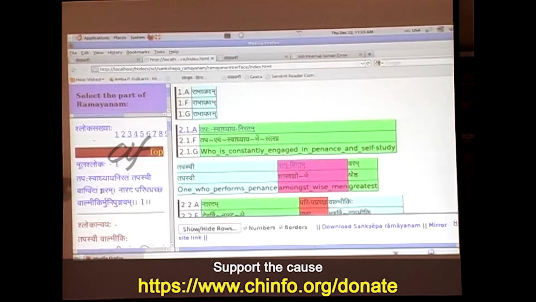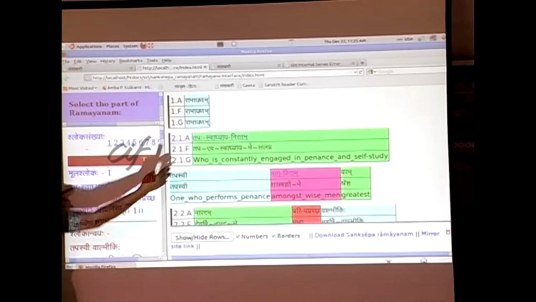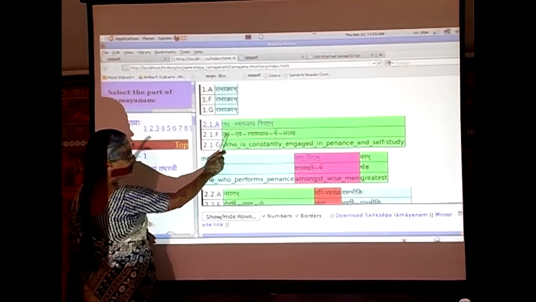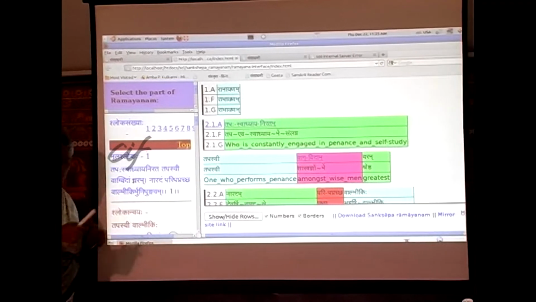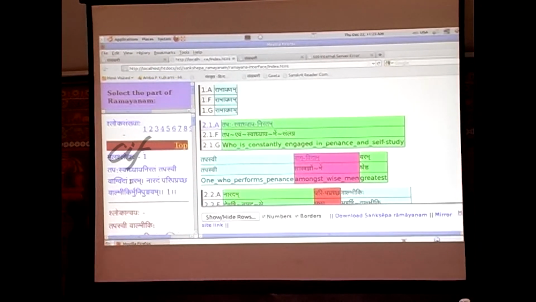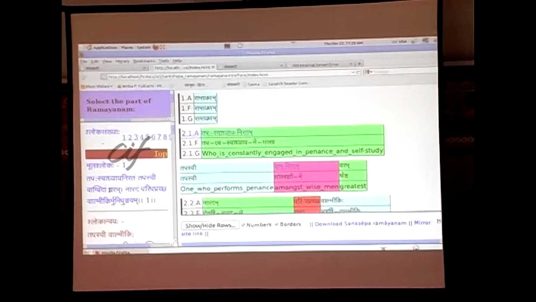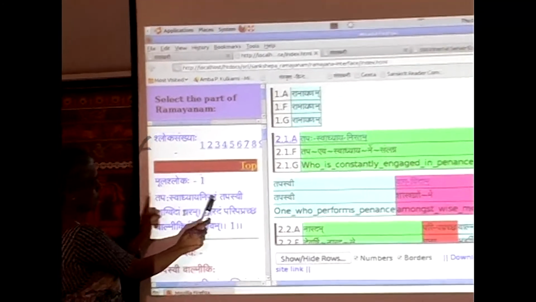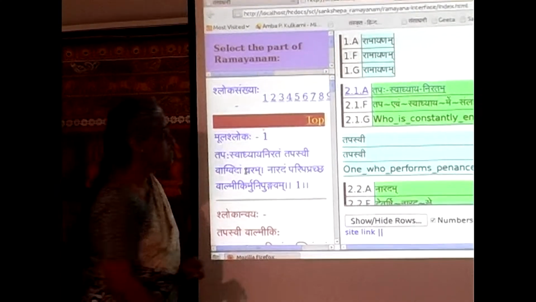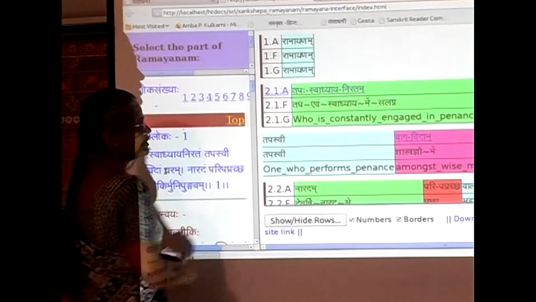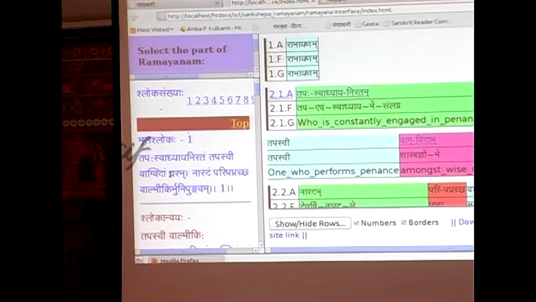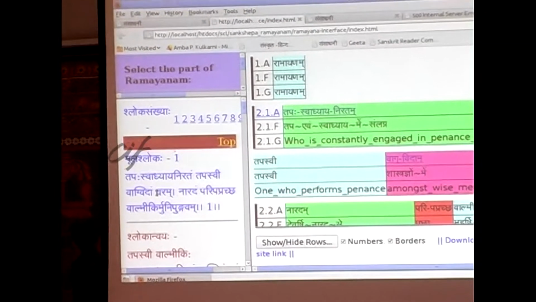Now here we see on the right hand side, for each of the words, the Hindi and English gloss is given. And this Tapasvadhyaya Niratam, this was one word, and here the components are being shown. Okay? And they are in various colors.